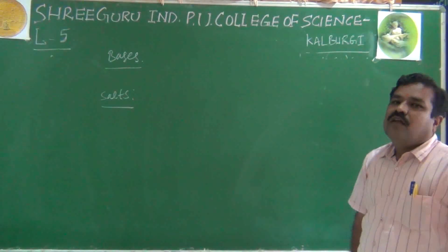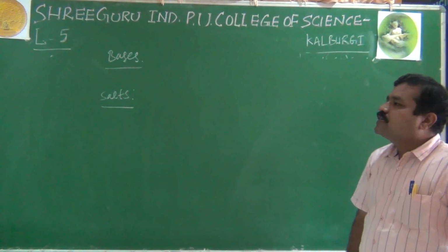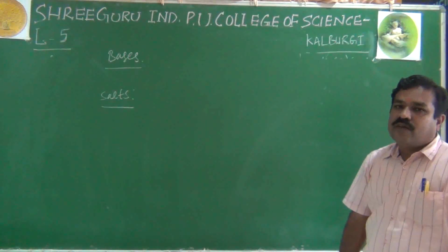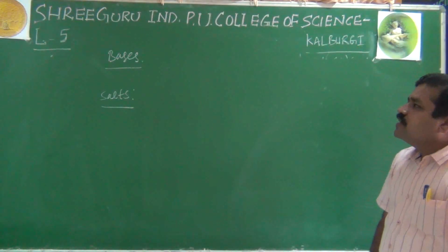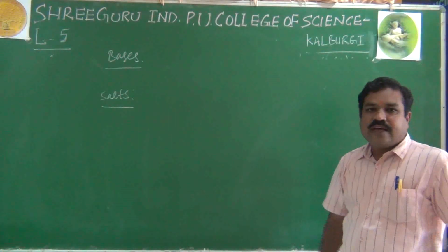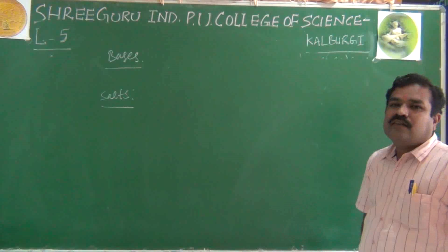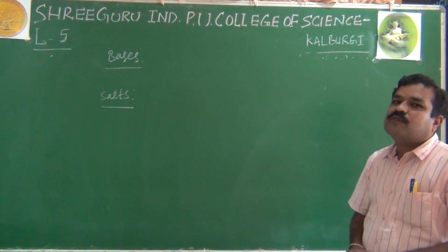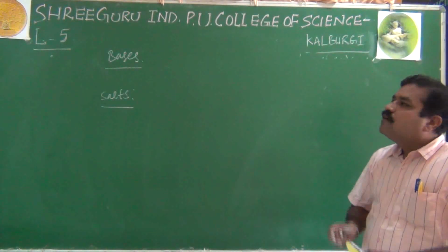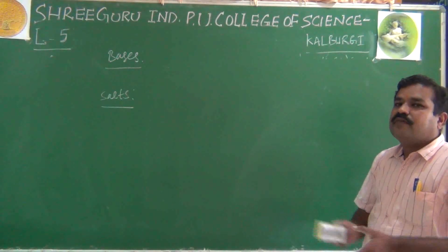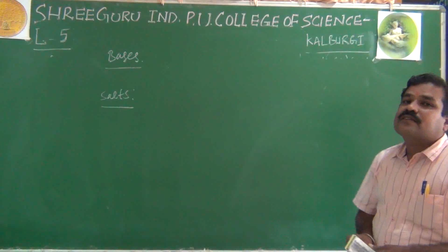For example, sodium hydroxide NaOH, potassium hydroxide KOH, calcium hydroxide Ca(OH)2, barium hydroxide Ba(OH)2. These hydroxides are generally called bases or alkalis. Sodium hydroxide and potassium hydroxide are strong alkalis. The rest, ammonium hydroxide, calcium, barium, strontium, anyone you can take, are all weak bases.